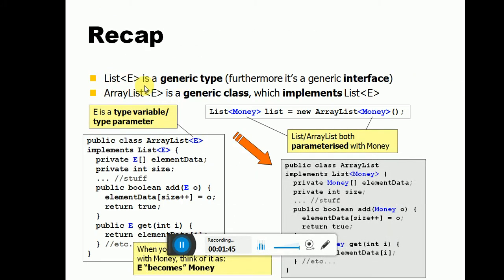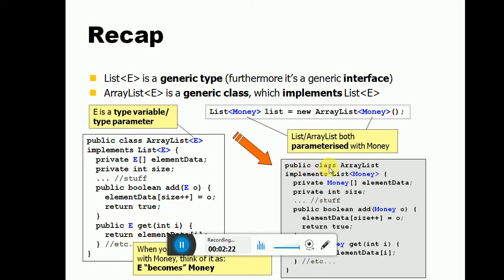So List of E, where E is an element, is a generic type. Furthermore, generic interfaces: ArrayList of E is a generic class which is an implementation of List of E. On the coding part, E is a type parameter. Public class ArrayList implements List, right? Private E is the declaration part. Private int size. If a method's return type is boolean, it returns true or false. Public E get returns the element.